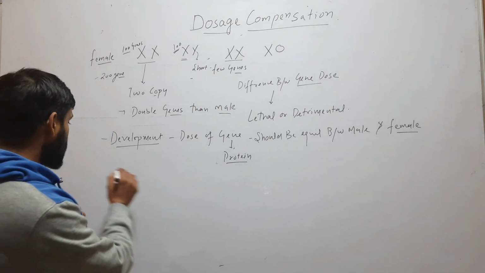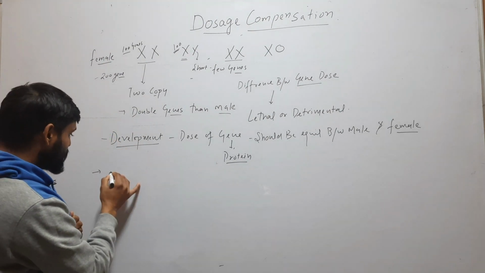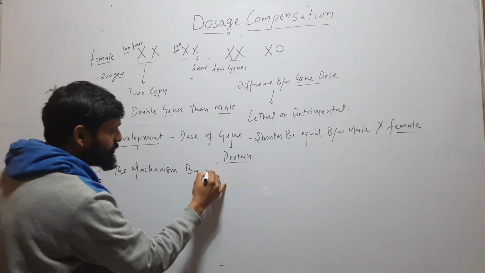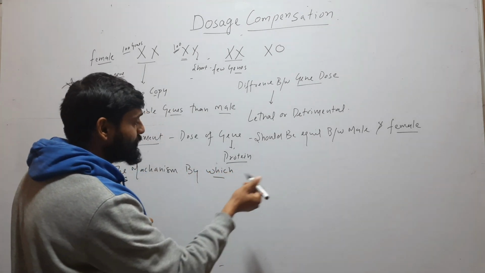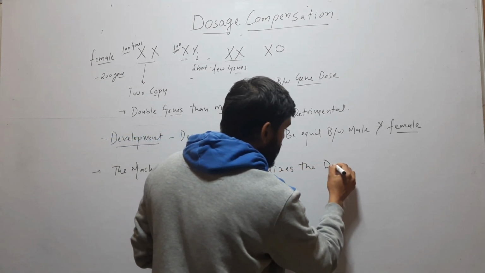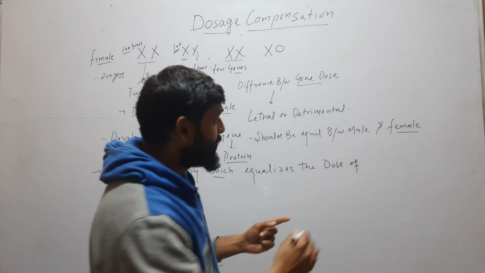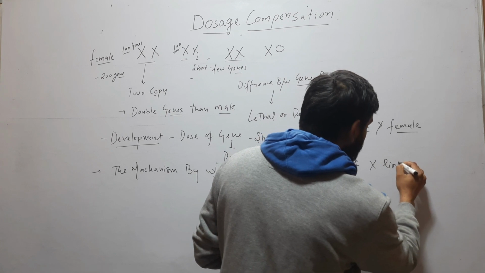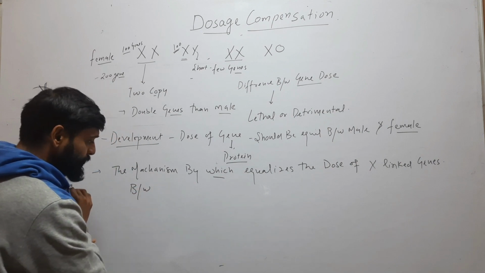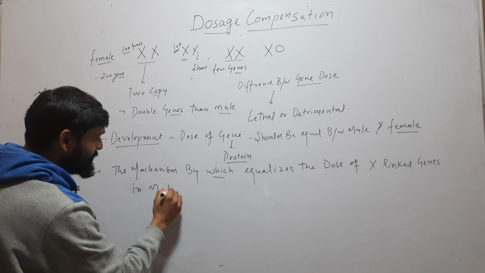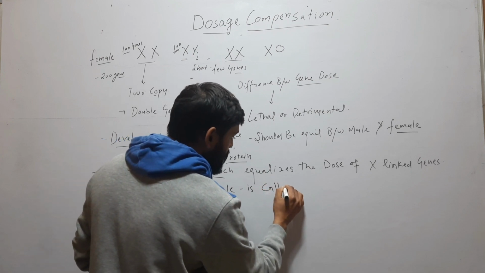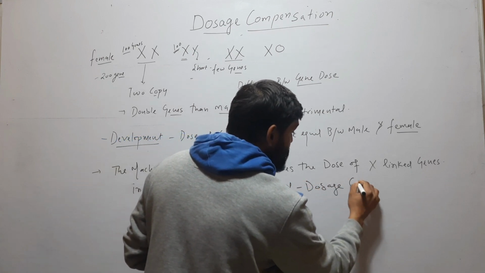How is it achieved? In animals, the mechanism by which these animals equalize the dose of X-linked genes in male and female is called dosage compensation.